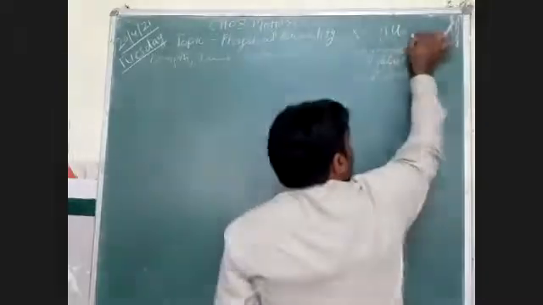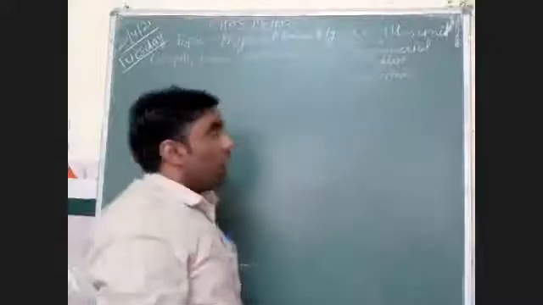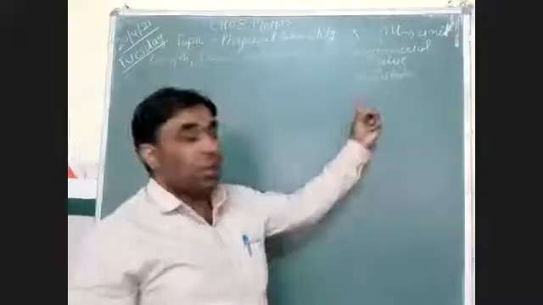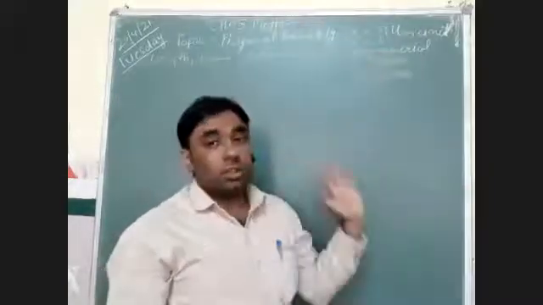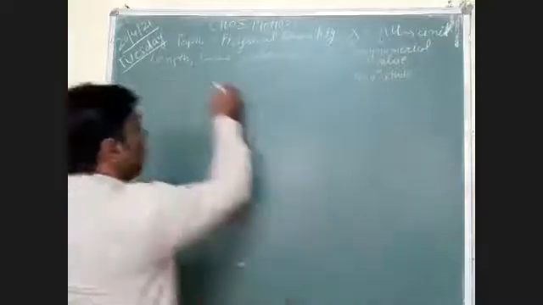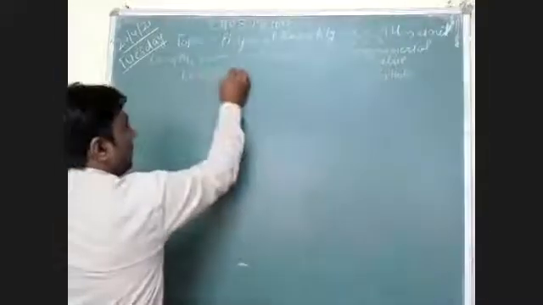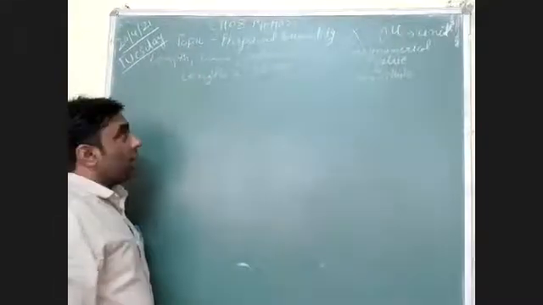And what is this u? It stands for unit. So any physical quantity has two parts: one is the numerical value, which is known as magnitude, and the other is the unit. Let's take an example like length. Length is equal to, say, 30 meters.